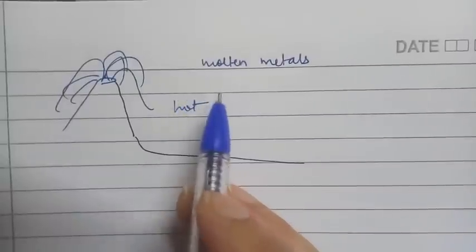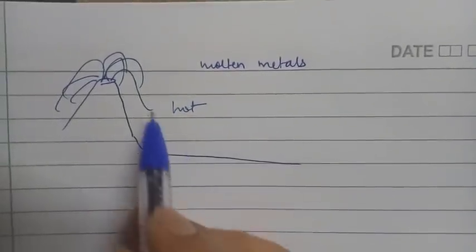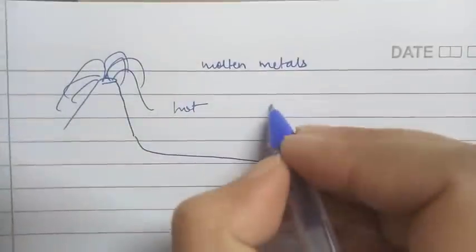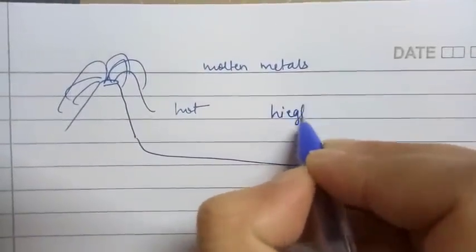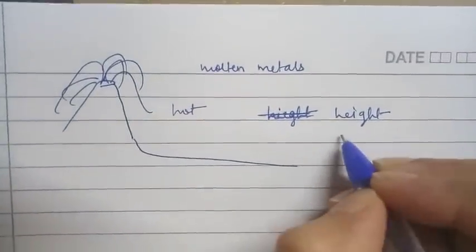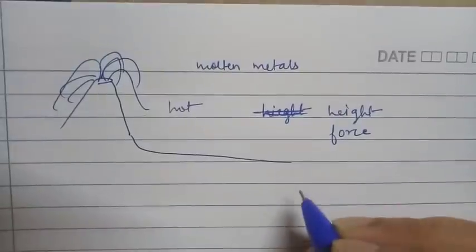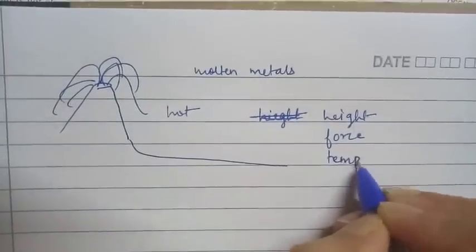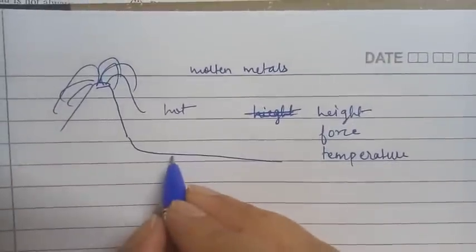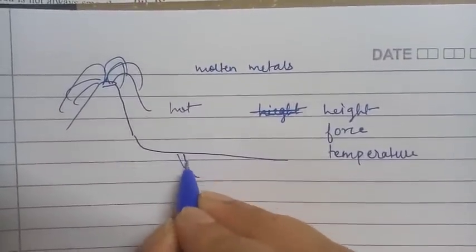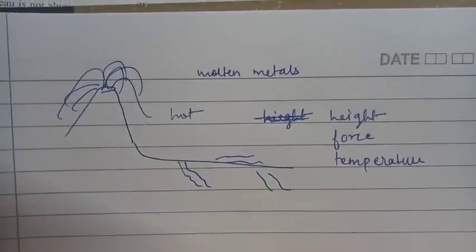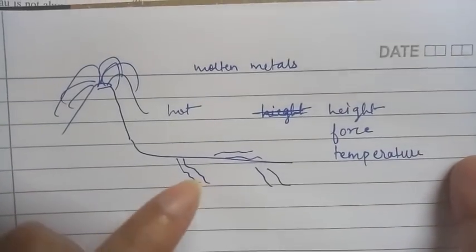If they strike the plain surface with a very great force, it is having three things. It is coming from a great height with a great force, as well as it is having a high temperature. All together, what will it do? It will develop a crack in the earth here, in this manner. Now what will happen once this crack is formed?